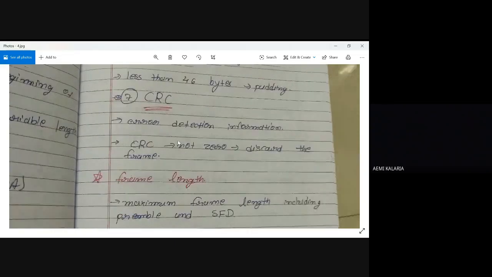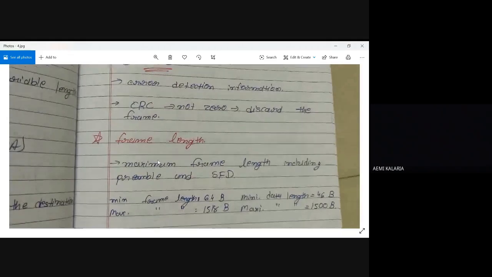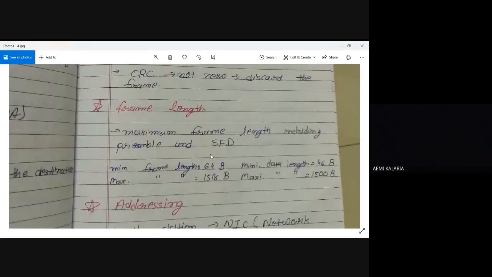Now what is frame length? I already discussed maximum and minimum frame length. Minimum frame length is 64 bytes, and maximum frame length is 1518 bytes. Minimum data length is 46 bytes and maximum is 1500 bytes. So what is this 1518?